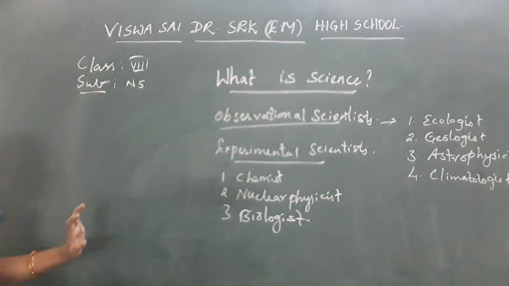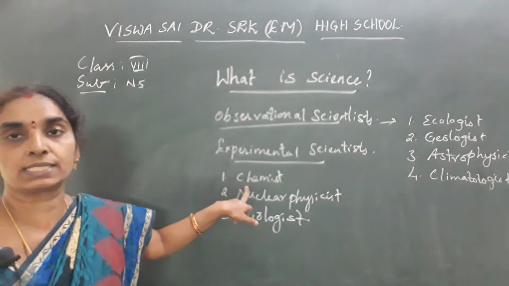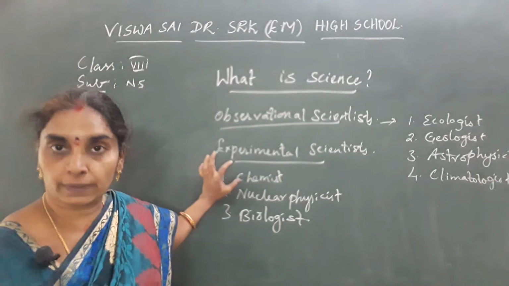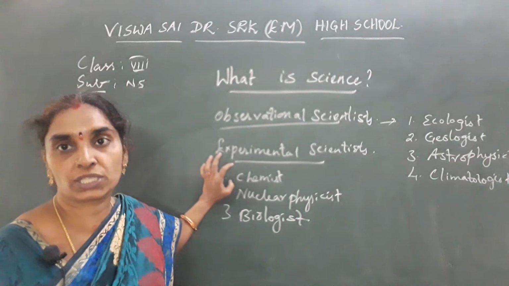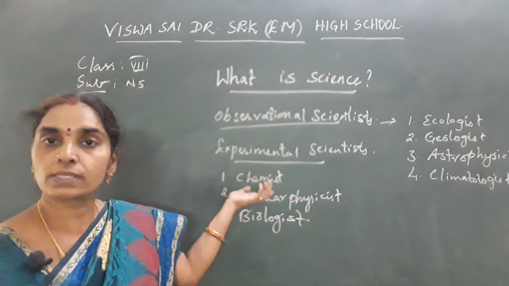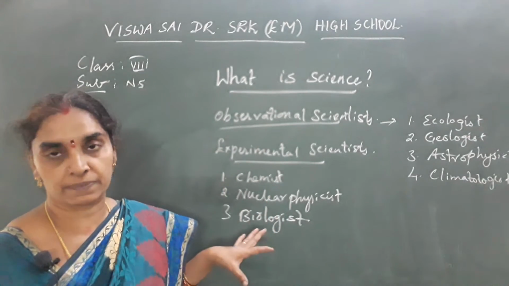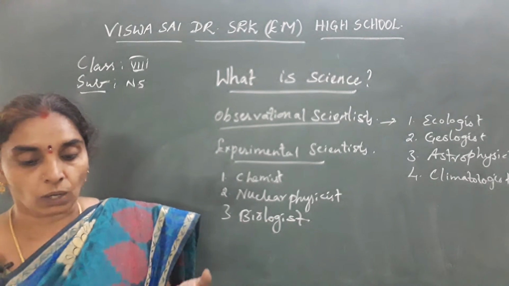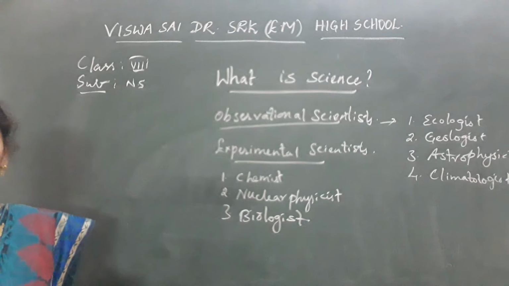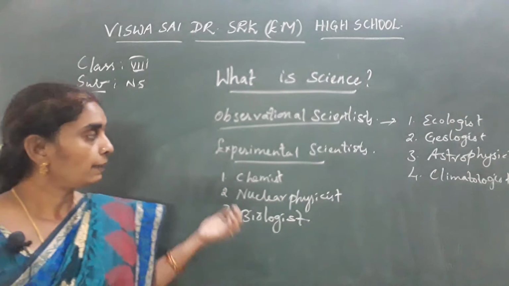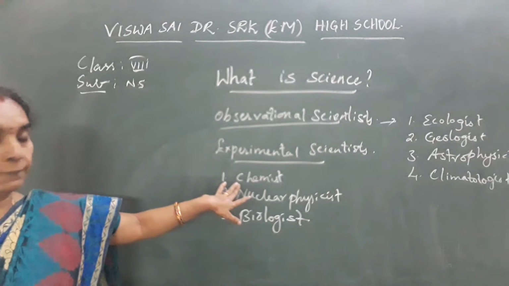The chemist observes the rates of chemical reactions and tries to understand the process involved in each structure of an atom and so on. So different molecules and atoms are all observed. The rate of chemical reactions in a solution or in different components is observed by the chemist experimentally.